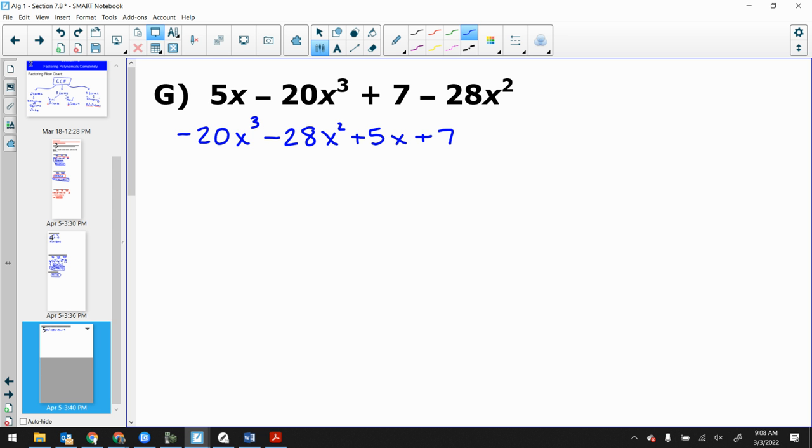Now, what's the next thing that I should do? The negative? Yeah, it leads with a negative. Let's also check to see if there's any other GCF. Are you doing grouping right now? Not yet.